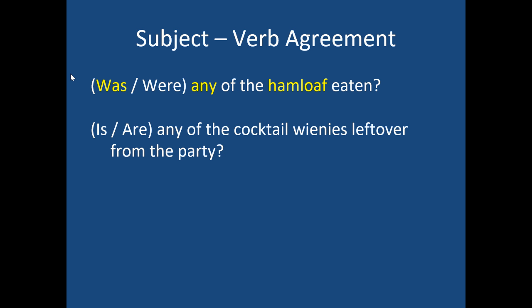If I said, "Is or are any of the cocktail weenies left over from the party?" I'm not sure, maybe I'm hungry today. I can see the word any, and then I look for what it's referring to, and any is referring to weenies. And so weenies is plural, so I'm going to use are and say, "Are any of the cocktail weenies left over from the party?" The answer is no, because cocktail weenies are amazing, I suppose.